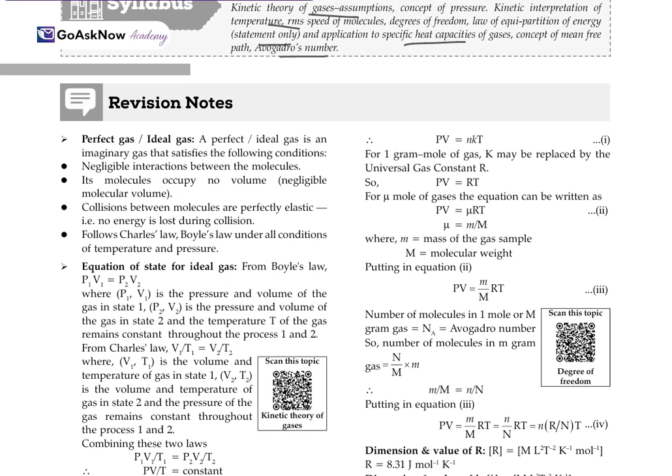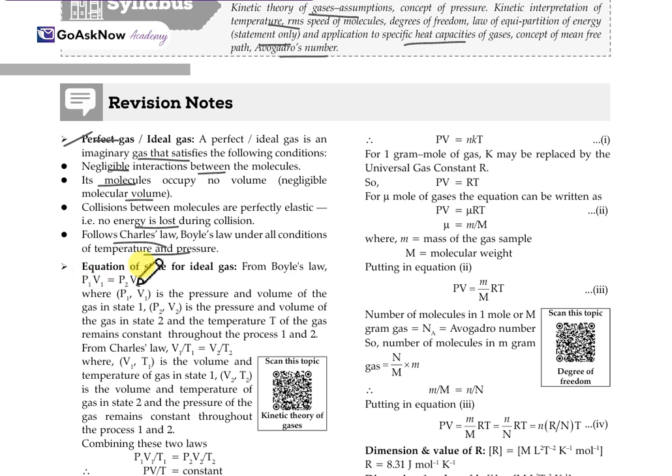So let's start with the perfect gas or ideal gas. Perfect or ideal, both are the same. A perfect gas is an imaginary gas that satisfies the following conditions. First, negligible interaction between the molecules. Second, its molecules occupy no volume, negligible molecular volume. Collisions between the molecules are perfectly elastic. As the word shows, it's a perfect gas, so when a collision happens between two molecules, it is perfectly elastic. It means no energy is lost during the collision. And it follows Charles' law and Boyle's law under all conditions of temperature and pressure. These are some characteristics of a perfect gas.